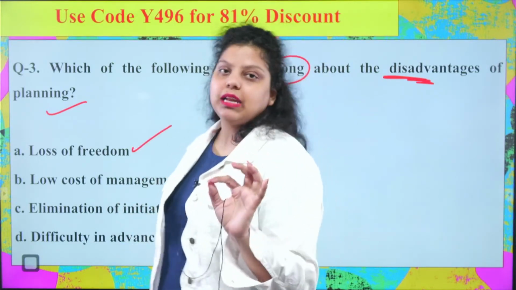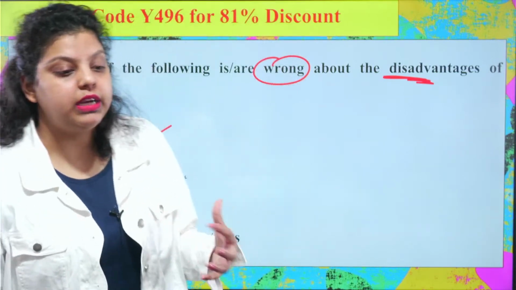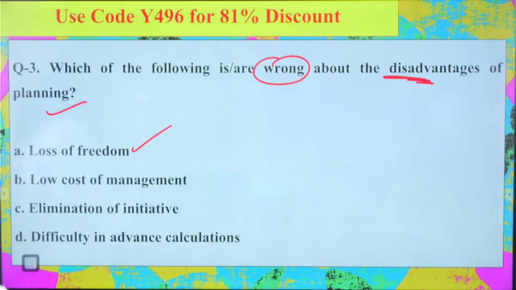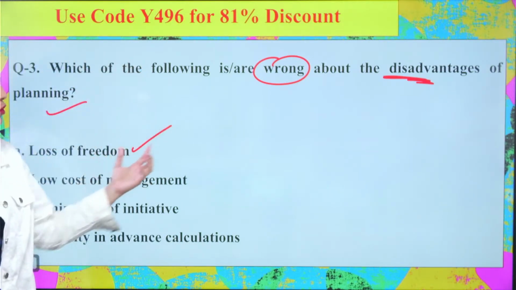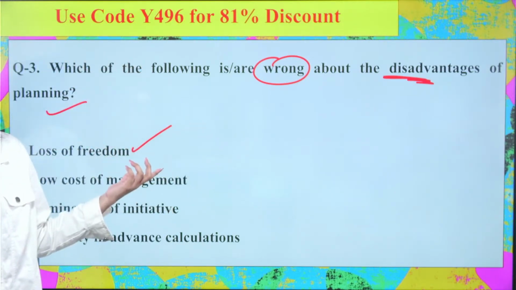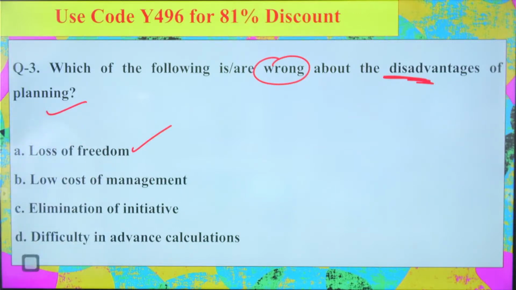If there is planning going on in the country, you don't have the freedom to do certain innovation or take certain initiative. Whatever plan has been made, you have to follow that particular plan. That's one of the disadvantages. So loss of freedom will be there.